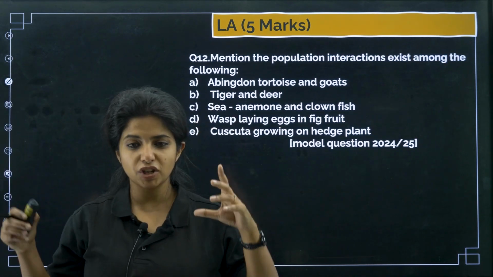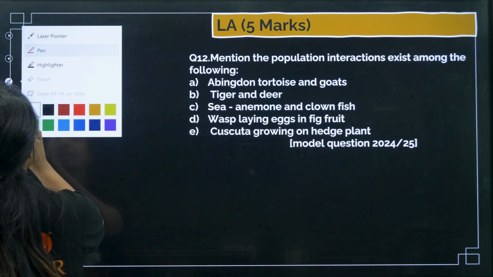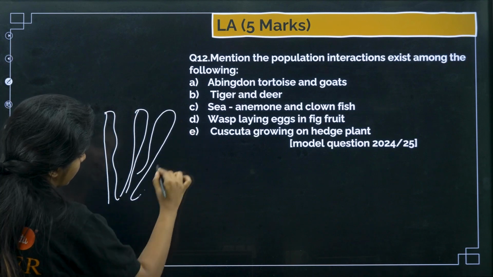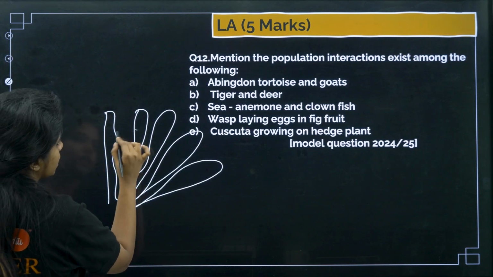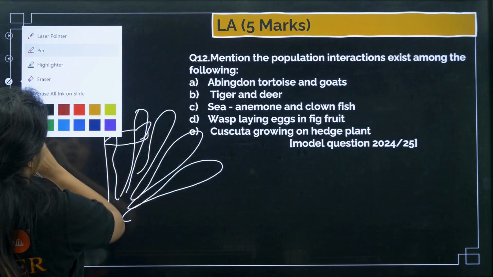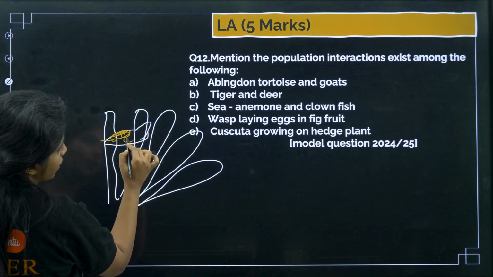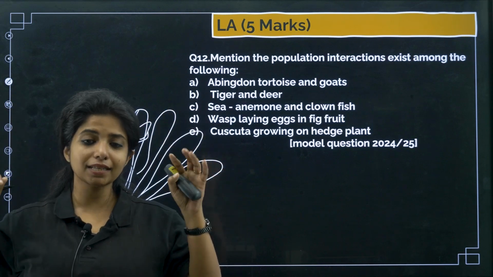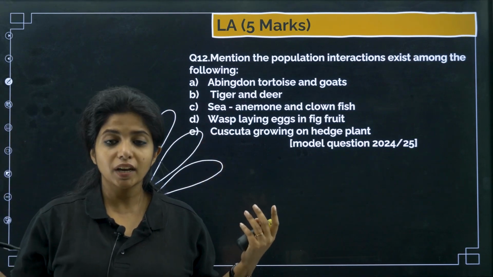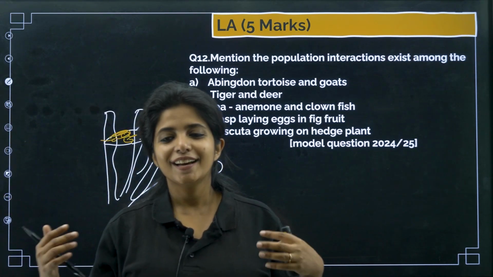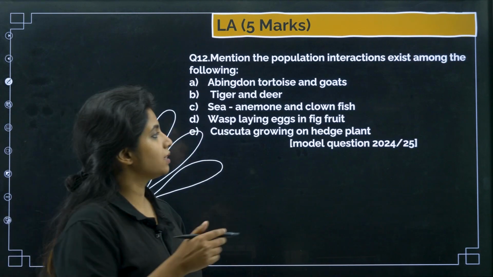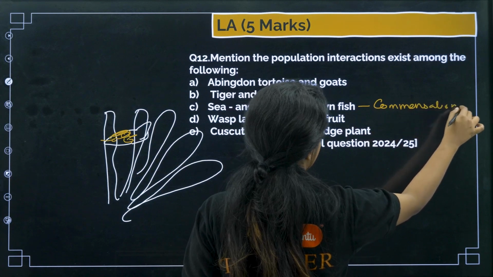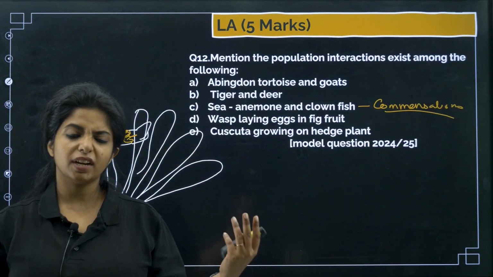Now, sea anemone and clownfish. The sea anemone has tentacles and things like that. You might have seen it in Finding Nemo. The sea anemone has all the tentacles like this, and in these tentacles the little fish, like Nemo, which is orange in color, just moves around. So the sea anemone provides protection in a way to the little clownfish. So I will say this is commensalism, where one is getting benefit, that is the clownfish. The sea anemone is not getting any benefit.